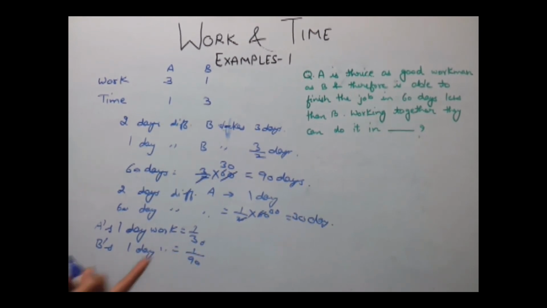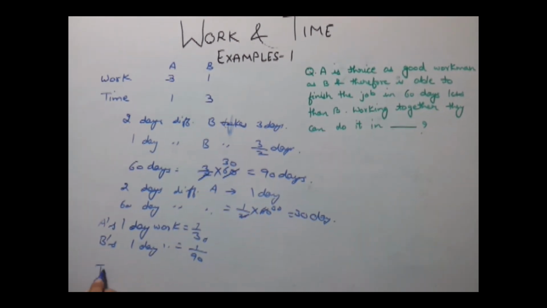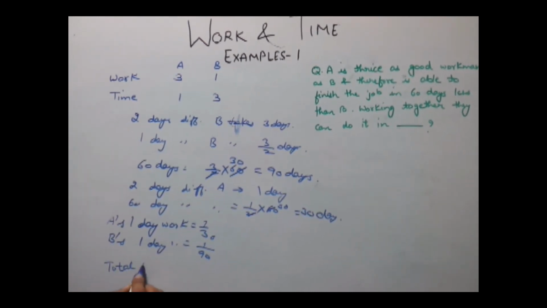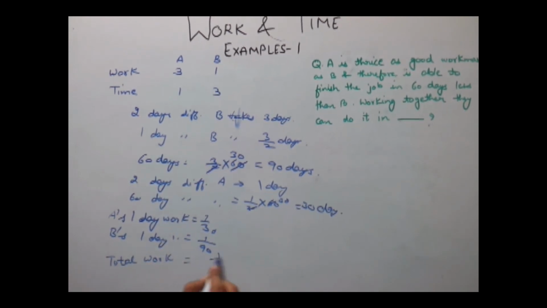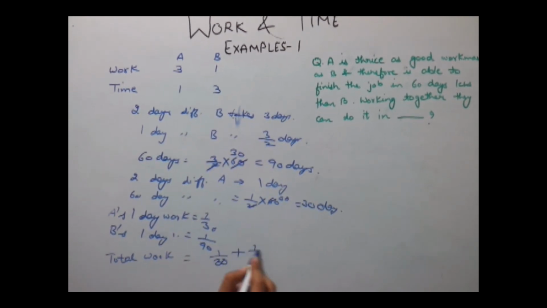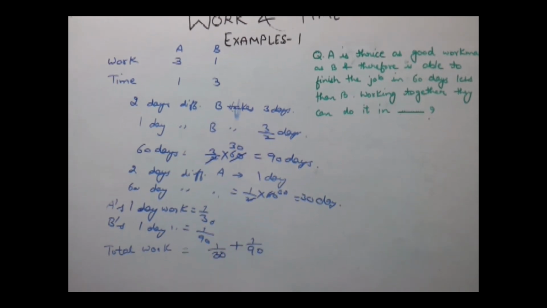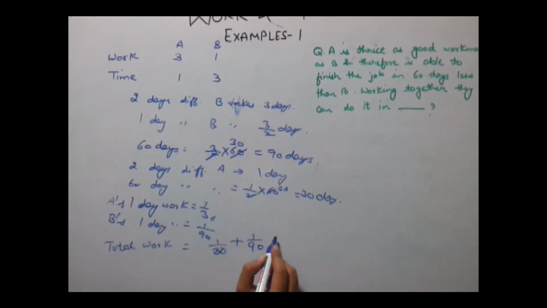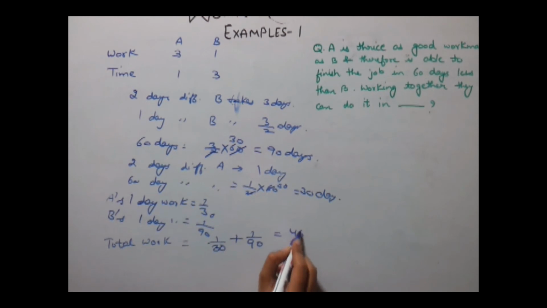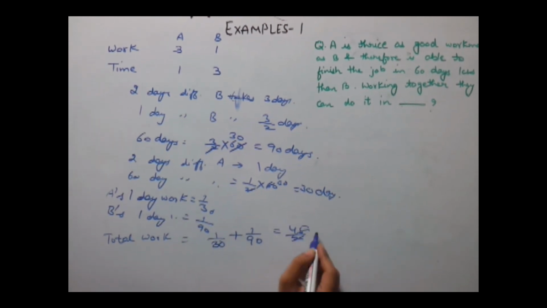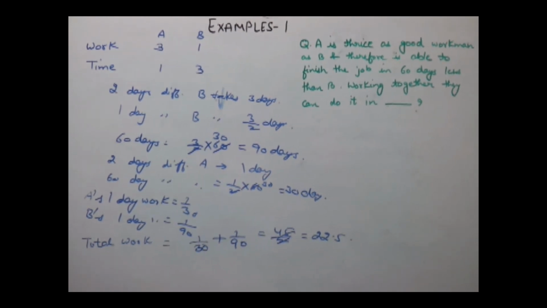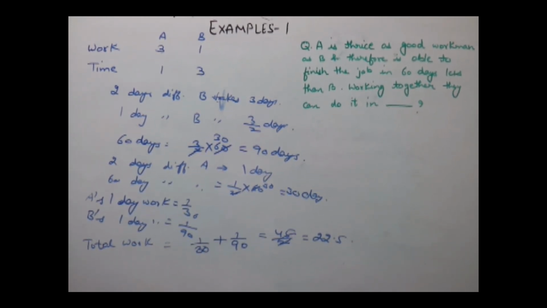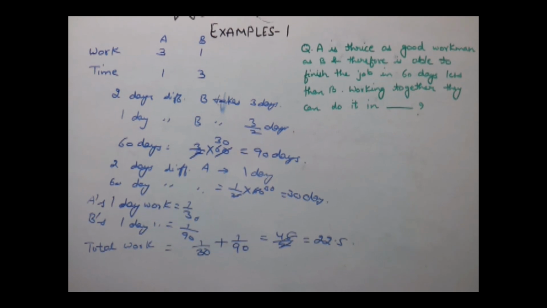Now, they are working together, so the total work would be A's 1 day work plus B's 1 day work, that is 1 upon 30 plus 1 upon 90, which will be equal to 45 by 2, or say 22.5. So the total time they will take to cover the work is 22.5 days.